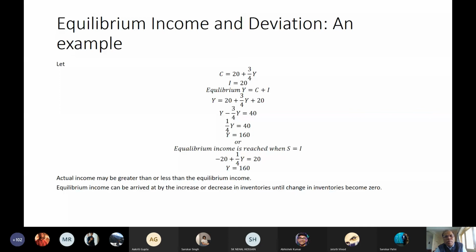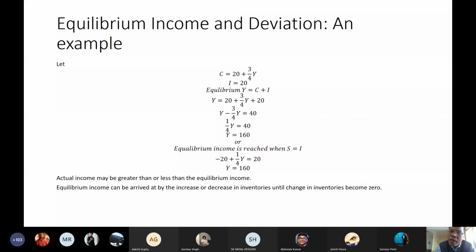How is equilibrium attained? Equilibrium income is attained when Y becomes equal to C plus I. Now, in this case, I have dropped the G. I have just made the model very simple. I am not introducing even government. If you recollect, I have talked about the 2-sector model, 3-sector model, 4-sector model. So I am talking about the basic model where I am not introducing the role of the government. I am discussing the case of a closed economy where government doesn't exist, or the role of the government is not introduced into the model. So Y is equal to C plus I.